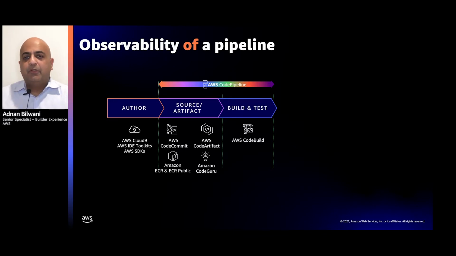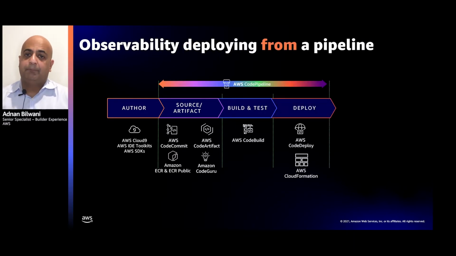AWS provides you many building blocks to create and develop these custom native pipelines. You might be using third-party applications or services as well. Each of these services provides you metrics and logs that can be observed in real time, giving you insights into the health of your system and the health of your pipeline. But observability of DevOps doesn't just end there, right? It doesn't end at just observing your pipeline. This brings me to the second segment of observability, which is observability of deploying from the pipeline.